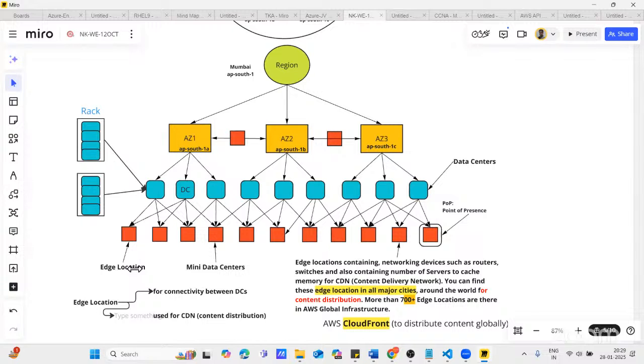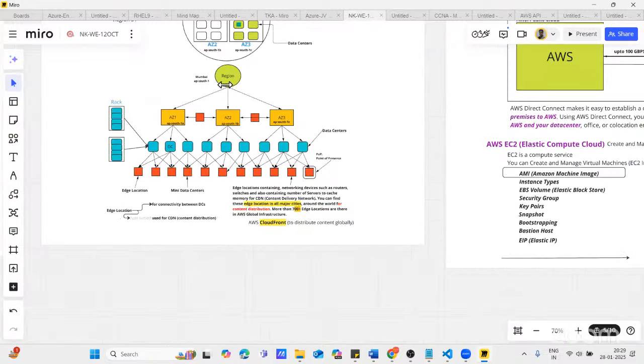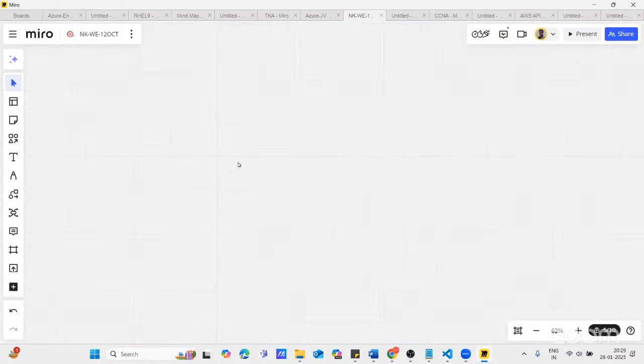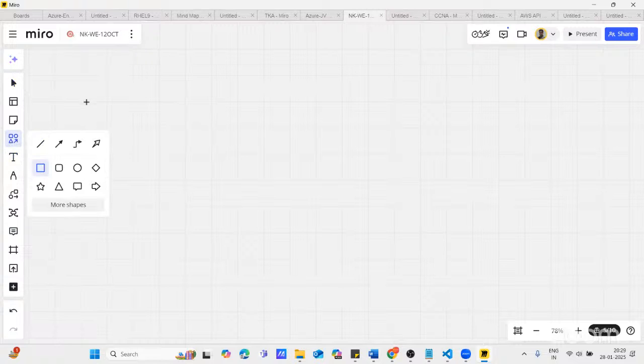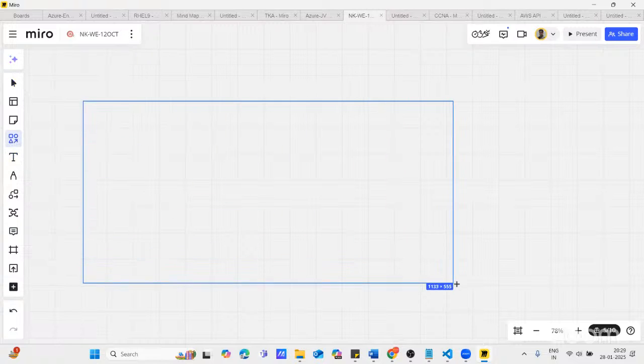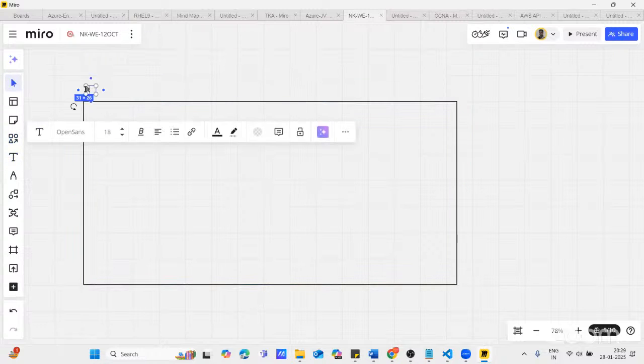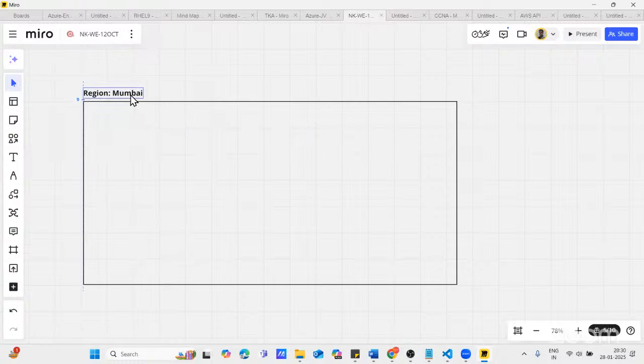Understand, right? Let me tell you how you can define it. For example, let's say this is my region. Let's say the region is Mumbai. Mumbai is a city in the central part of India, right?